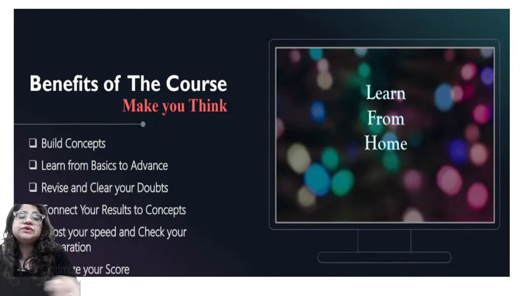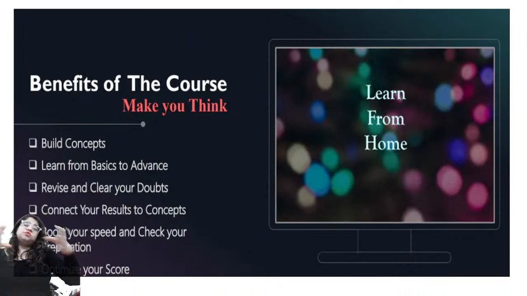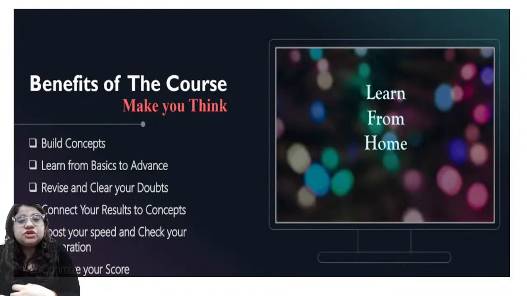Apart from this, we're going to connect your results to the concepts, right? Whatever results you have related to one particular concept we're working with, we're going to connect them with real-life applications. That is going to boost your speed so that you can check your preparation is on time, right? And that ends up in a clear-cut understanding of everything altogether, right? So once you go with this, you can optimize your scores, right?